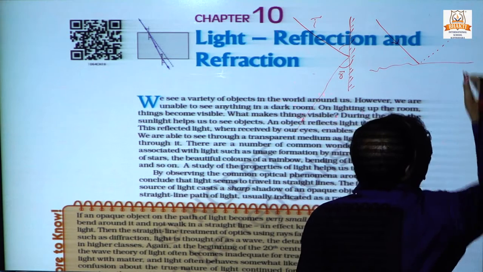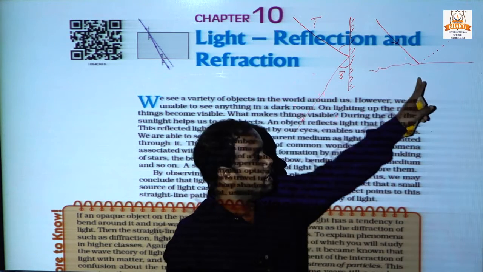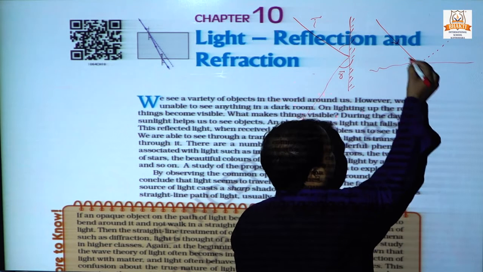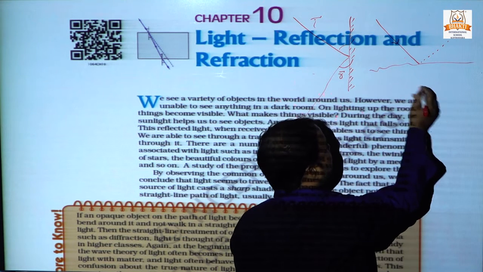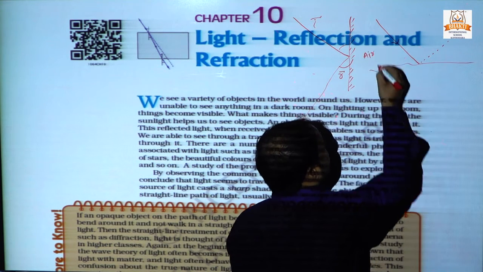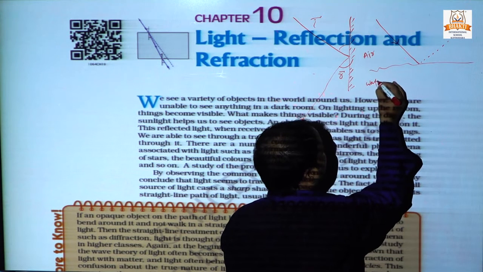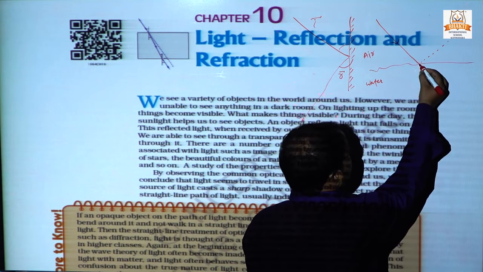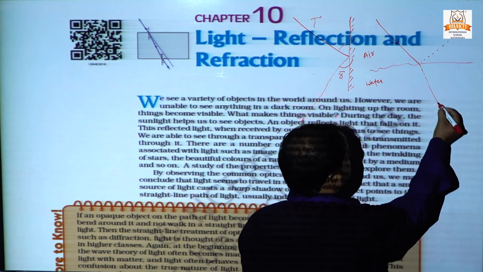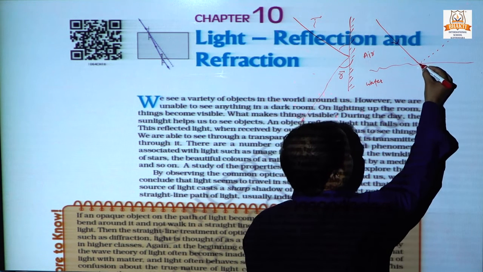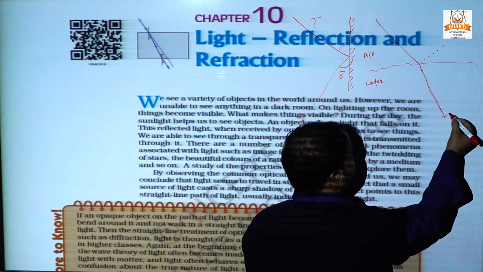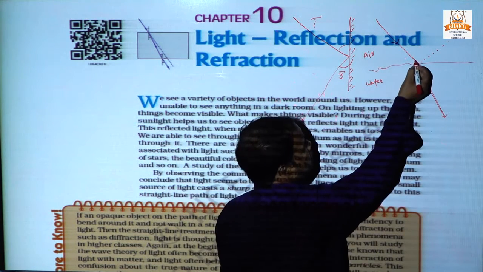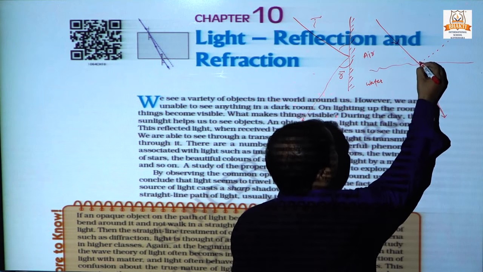A small amount of light will get reflected, but when the ray of light enters another medium, meaning this is the air medium and this is the water medium, it gets bent. In this case, the angle of... this is the normal.